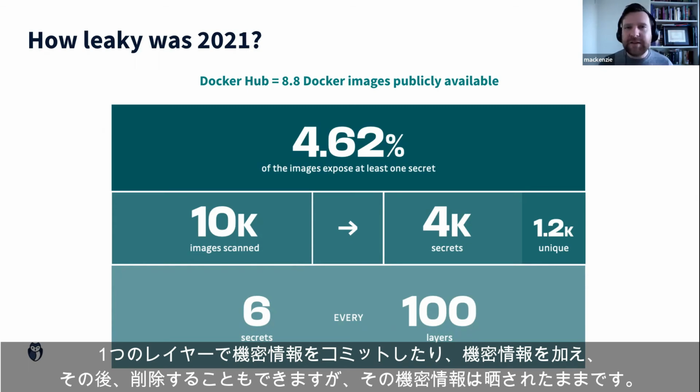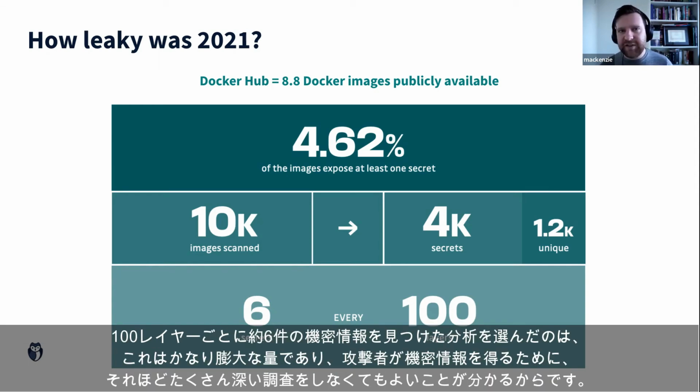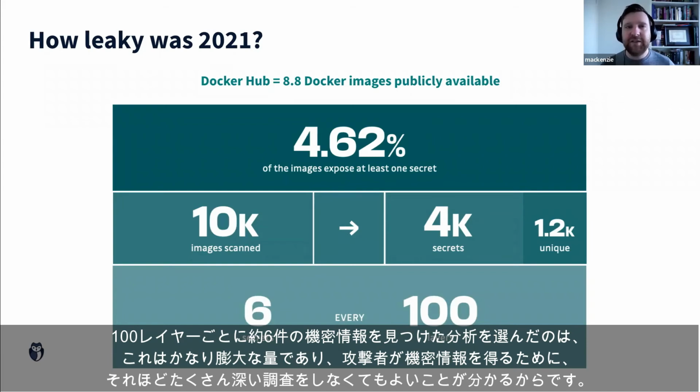So you may add a secret in one layer and remove it later on, but that secret is still exposed. So this is why we chose this analysis: every 100 layers, we find about 6 secrets, which is quite a significant amount. An adversary doesn't have to go digging too far to be able to uncover some secrets if they want to.